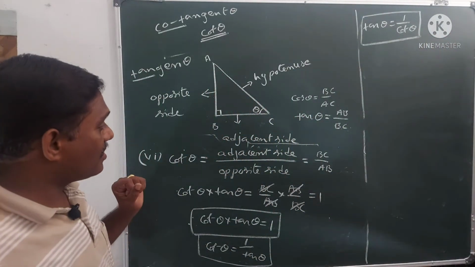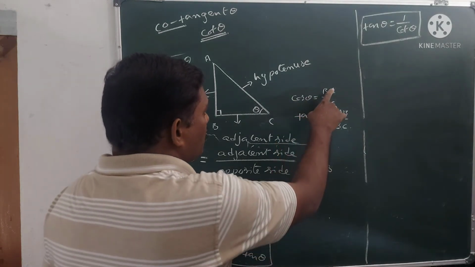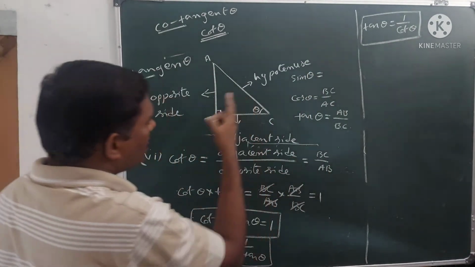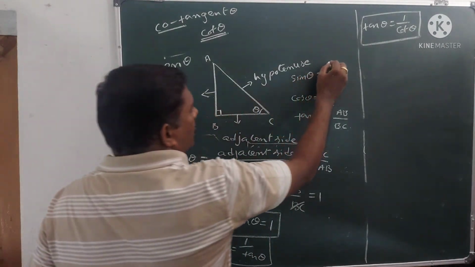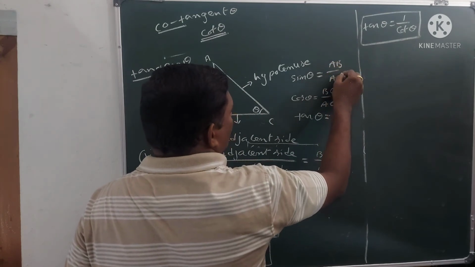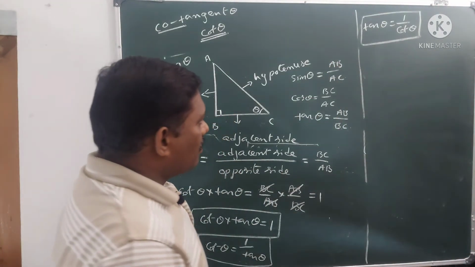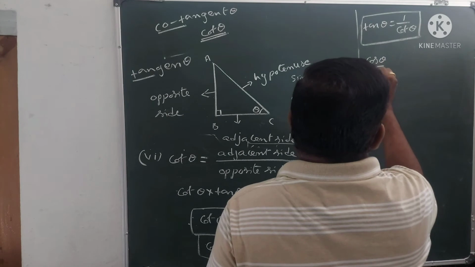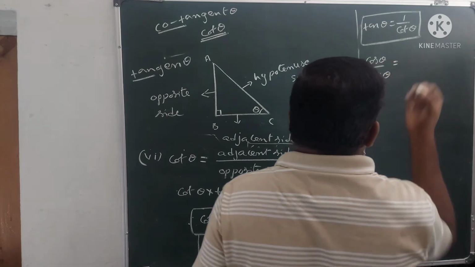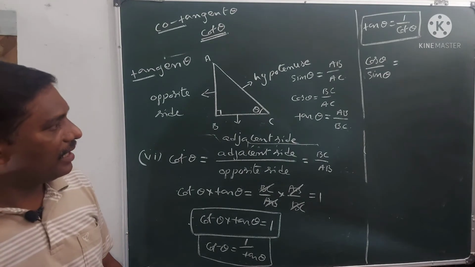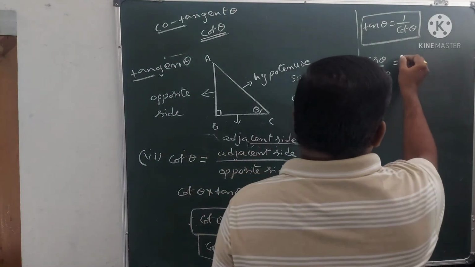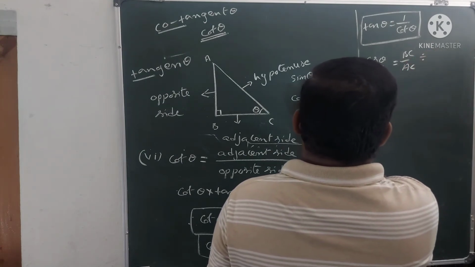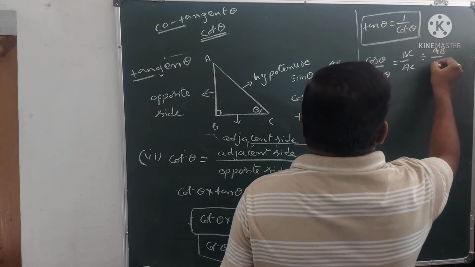Another relation we have to discuss. Here cos theta is equal to BC by AC, and sin theta is equal to opposite side by hypotenuse, AB by AC. Now let us find the value of cos theta by sin theta. Cos theta is equal to BC by AC, divided by sin theta, which is AB by AC.